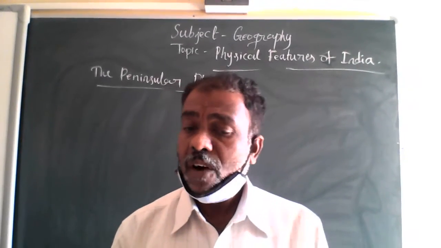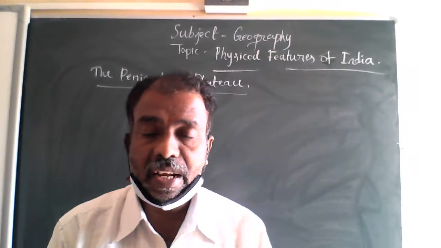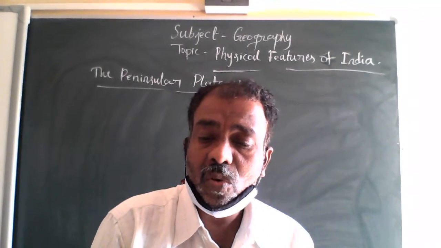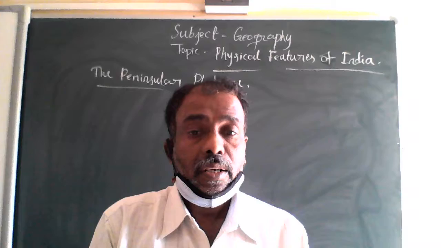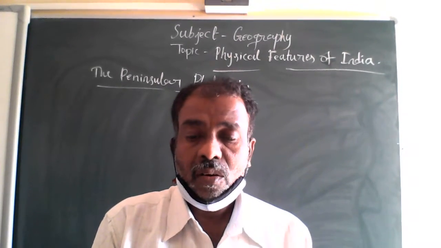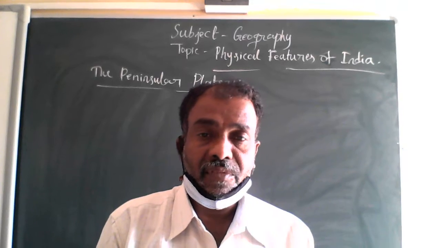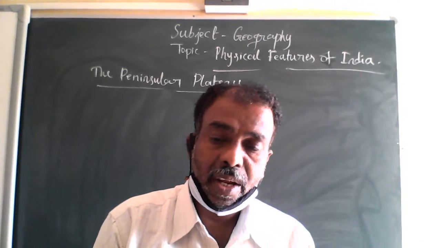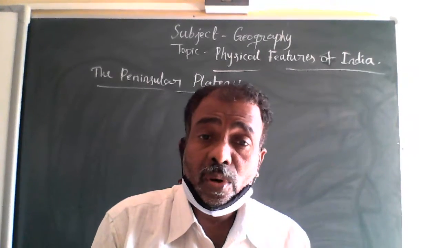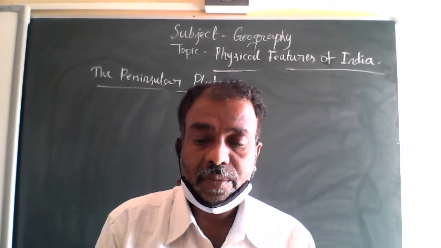It was formed due to the breaking and drifting of Gondwanaland. So it is a part of the oldest landmass in the world.